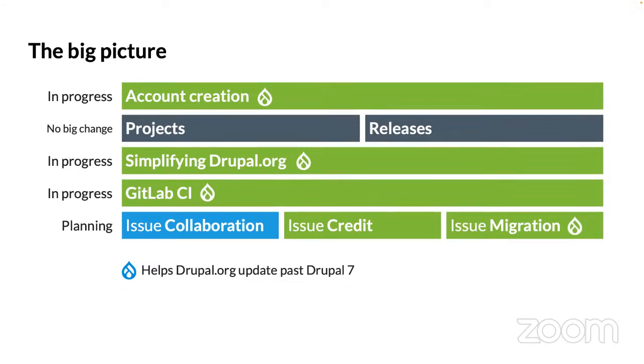And also, Drupal.org is a Drupal 7 site. So we're looking at ways to simplify and have less to migrate. Once we move to Drupal 10, stuff like the issue credit, we're building that UI completely on Drupal 10. We're not going to build it on 7 and then migrate it.